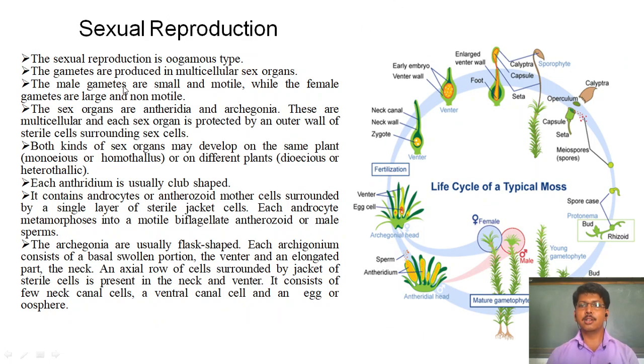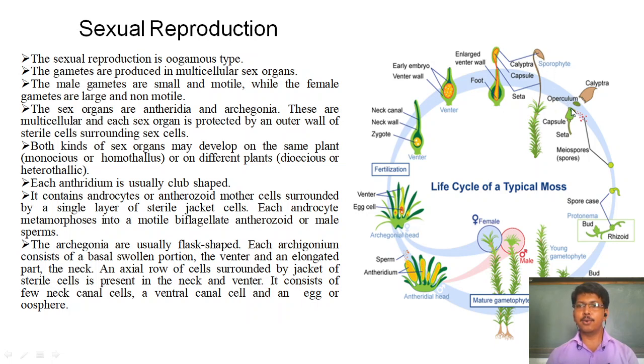Then sexual reproduction. In sexual reproduction, the female part and male part of the plant body are involved. They produce sperm in the antheridium and eggs in the archegonium. The sperm travels and fuses with the egg, and fertilization takes place. After fertilization they develop the sporophyte body.